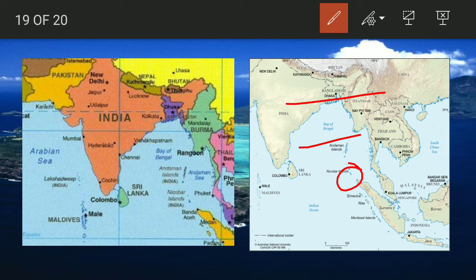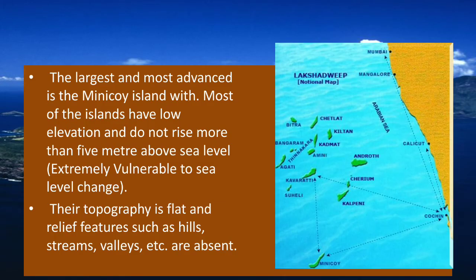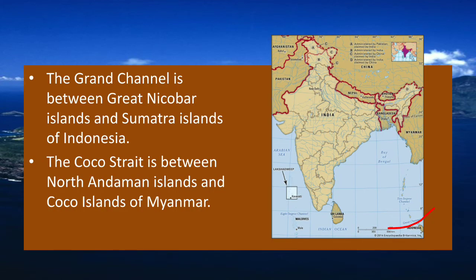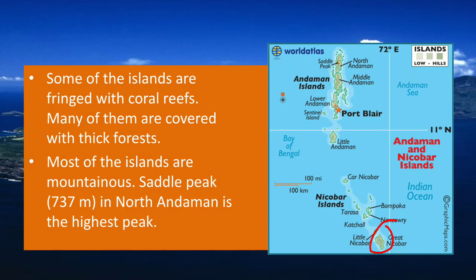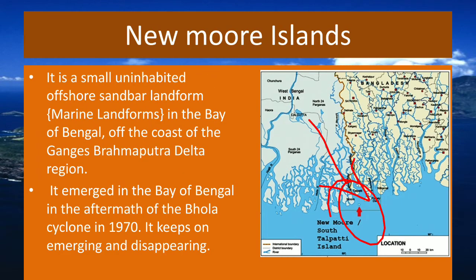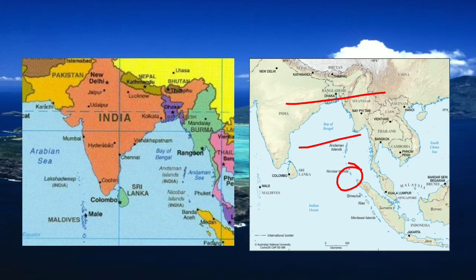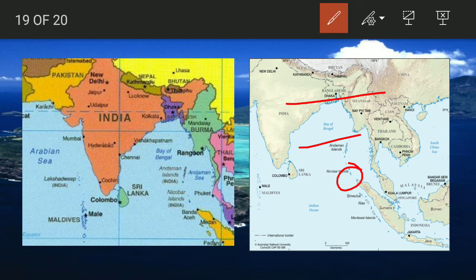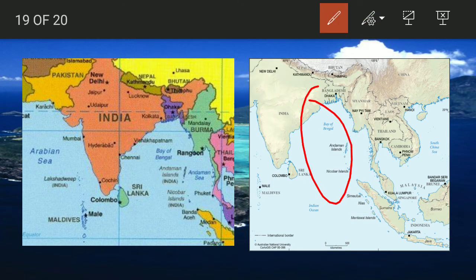Middle Nicobar, sorry for the connection, it is Little Nicobar. So let's recapitulate it again. The divisions of the Nicobar Islands: first is Car Nicobar, then Little Nicobar, then Great Nicobar. Now Car Nicobar is separated from Andaman.